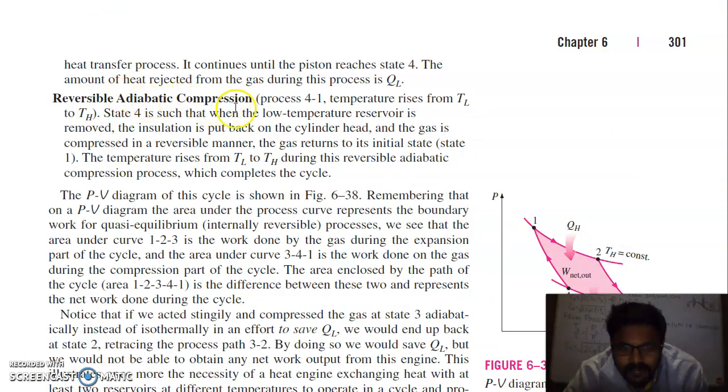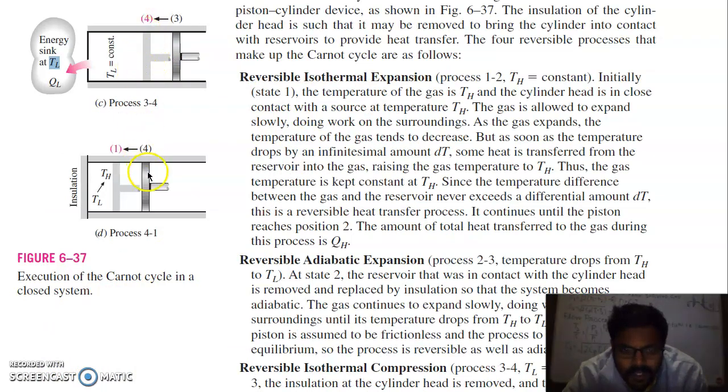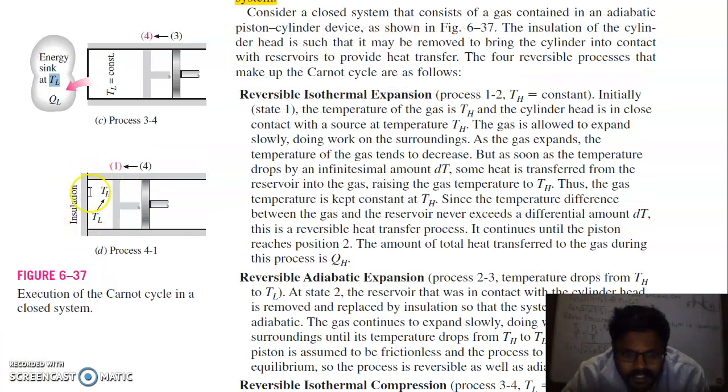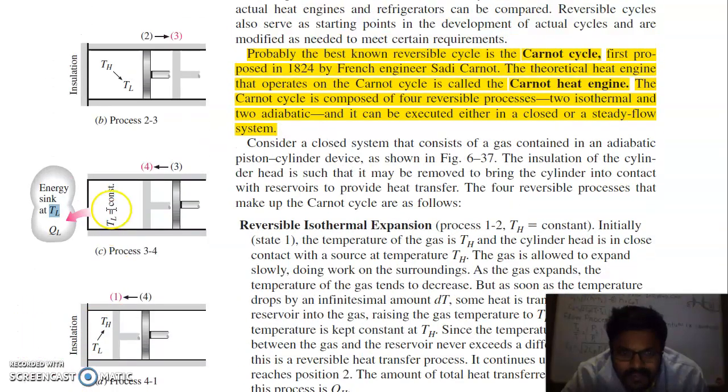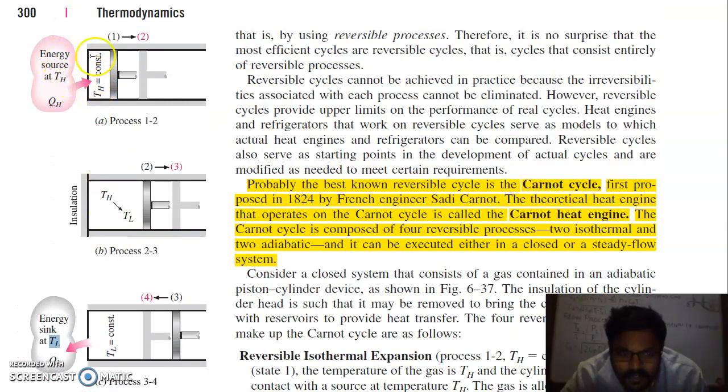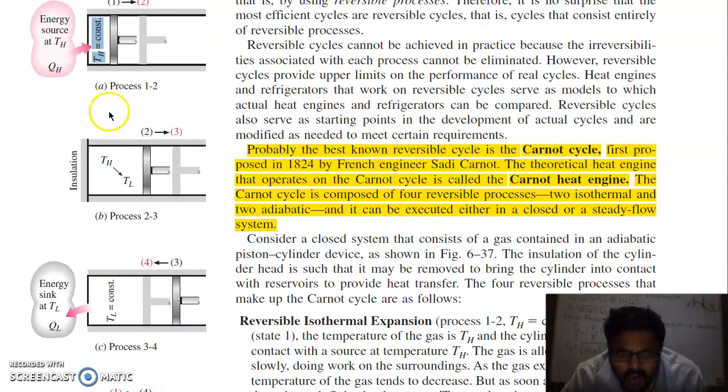Next is the reversible adiabatic compression, process 4 to 1. In the last process your piston was at state 4. Now comes further compression. It is a reversible adiabatic compression. Adiabatic means that the cylinder head is fully insulated. During compression from 4 to 1, there is no heat loss to the environment, and because of the compression process, the temperature will be raised from TL to TH, the same TH temperature as at the first state, which we have to reach from state 4.